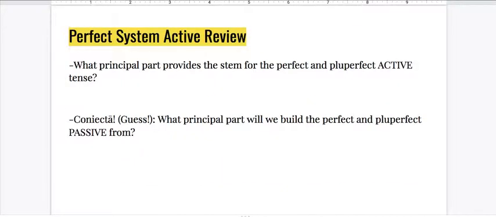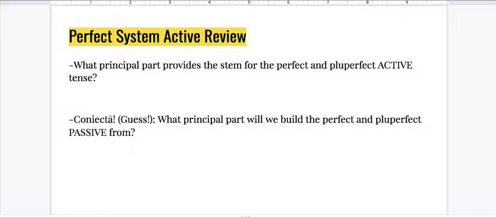All right, so retrieval. Oh, we already did this, but a chance for more recent retrieval. Anyone know the answer to that first question? Third principal part, yes, coniecta. What principal part will we use to build the perfect and pluperfect passive forms? Primus, secundus, tertius, quartus? Nicely done. It is quartus, the fourth principal part, the only one we haven't used yet. So, as this is the final main verb tense and forms we will be learning, makes sense that we're finally going to get to that fourth principal part.